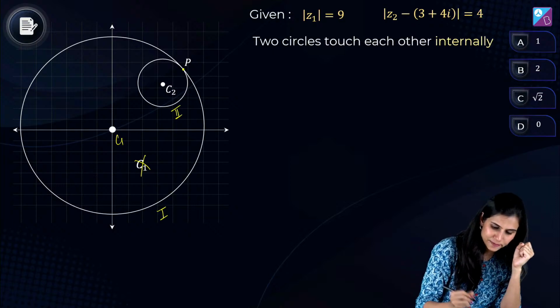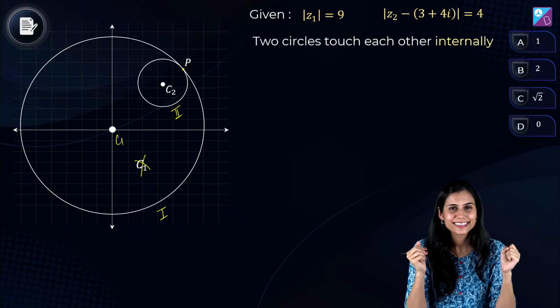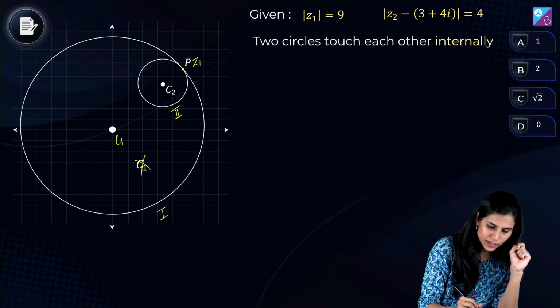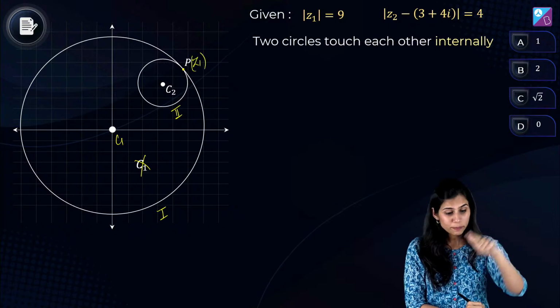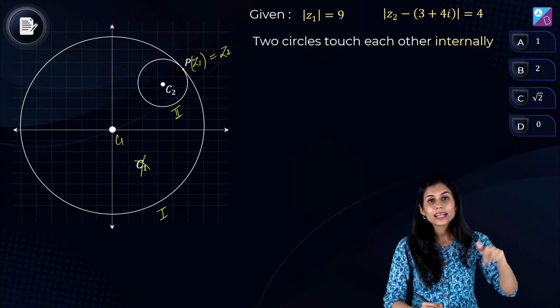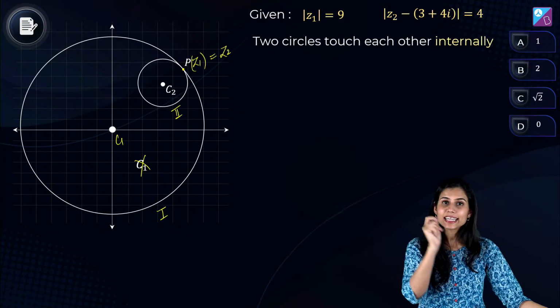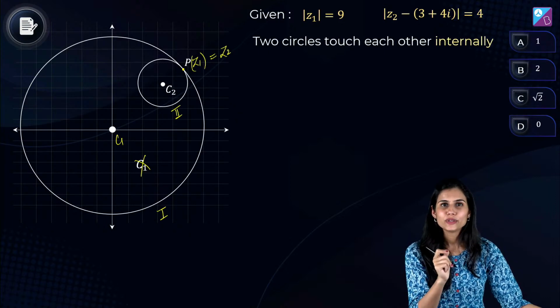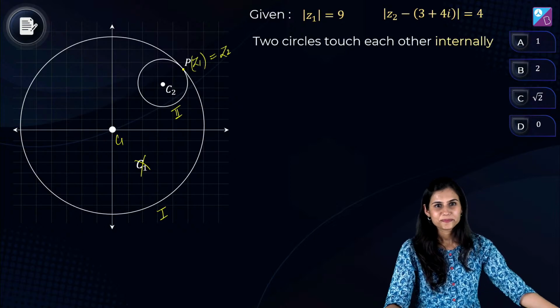And that's the scene. Can you see that? अगर मैं P को Z1 लूं, ले सकती हूँ क्योंकि P is lying on the big circle, और इसी को मैं Z2 लूं, again ले सकती हूँ because P is also lying on the छोटू circle. Then Z1 and Z2 will be equal to the same point, and hence the distance between them will be 0.